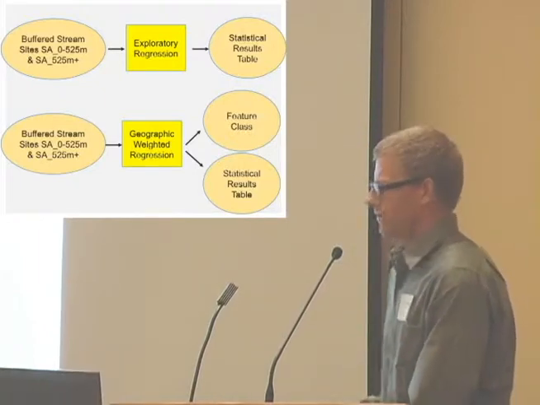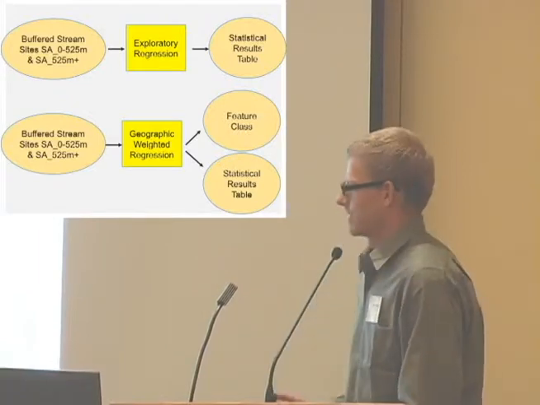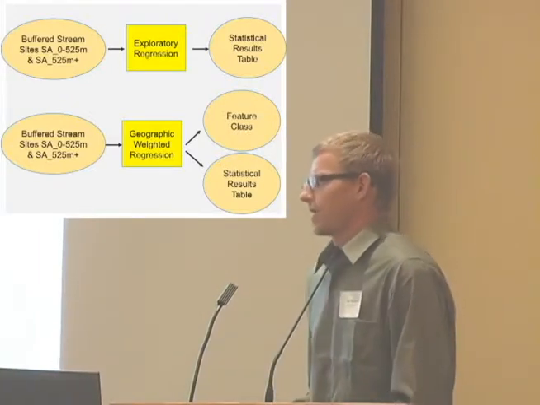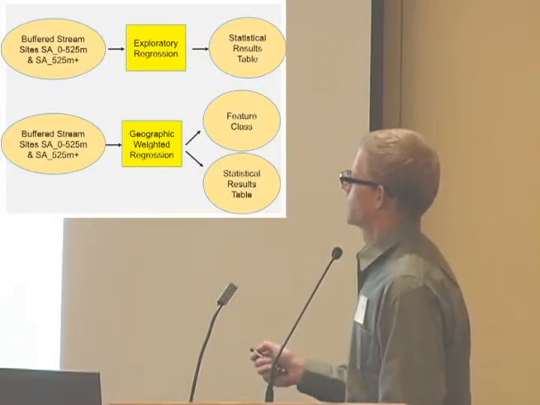This geographic weighted regression is a weighted least squares regression that provides useful statistics that can be mapped. And so this regression method provides global statistics for the whole study area, and this regression method provides statistics for every stream site. And it also produces a feature class, which combines the buffer, which has all the buffered stream sites, and the corresponding statistical results.